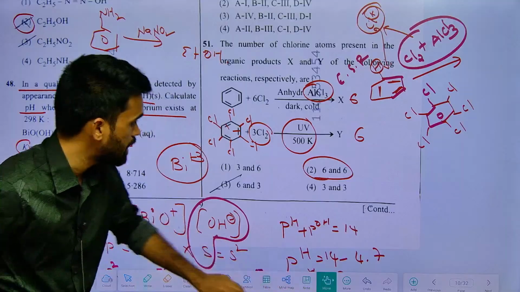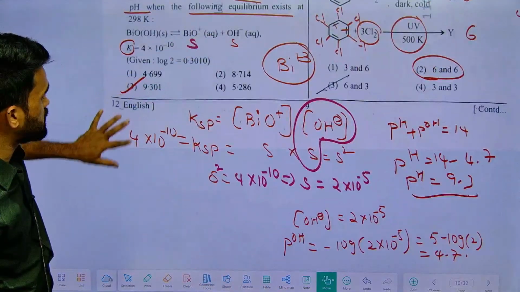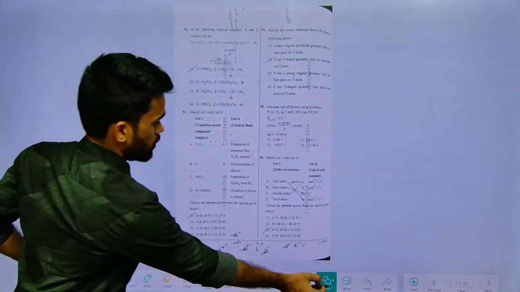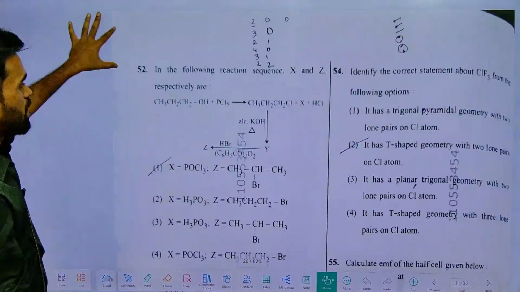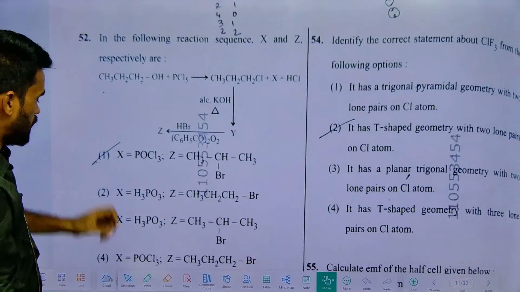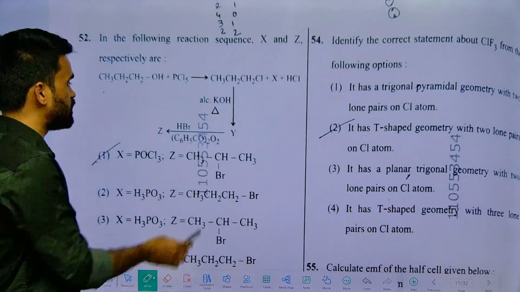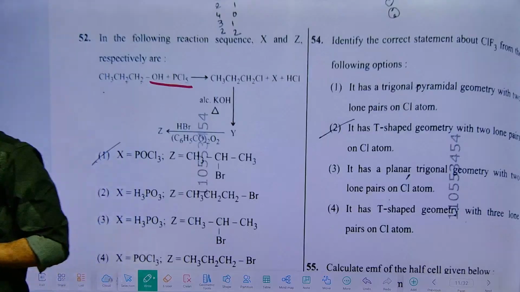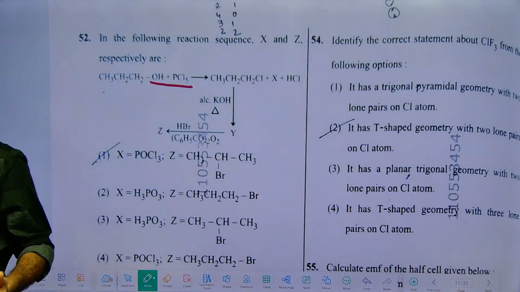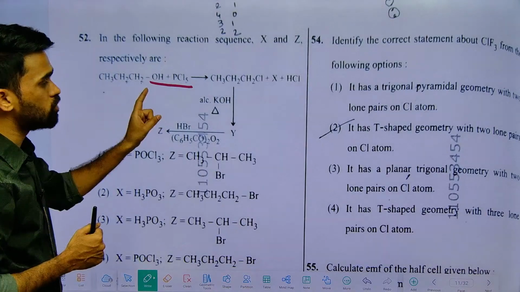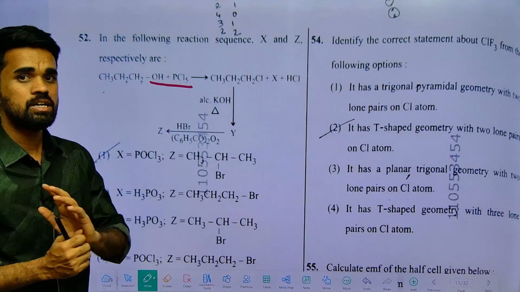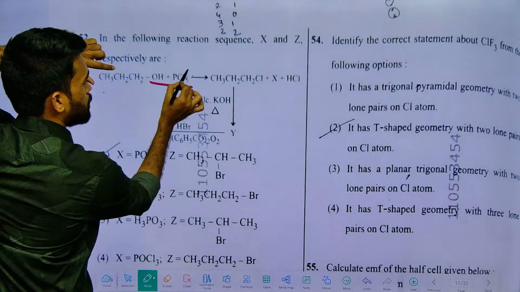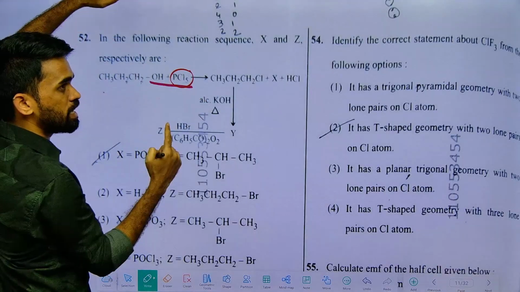Next, let us move forward with the 52nd question. Again from organic, very simple. If you see NCERT, there will be a direct line related to this. Whoever the teacher is, definitely gives this. Without this, the alcohols chapter will not be completed. Now, PCl5: we know 2 bonds are weaker axial bonds.